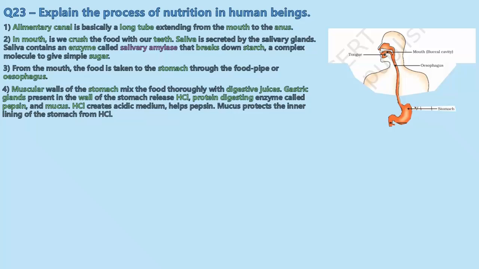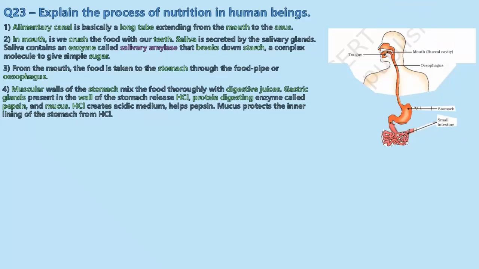Okay, so the stomach is where food gets digested. It has glands which create HCl, hydrochloric acid, plus an enzyme called pepsin and mucus. The mucus will protect the inner linings of the stomach. The food in the presence of acid reacts with pepsin, and the pepsin breaks down your proteins, and this is the first part of the digestion.